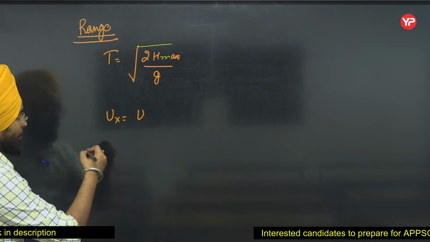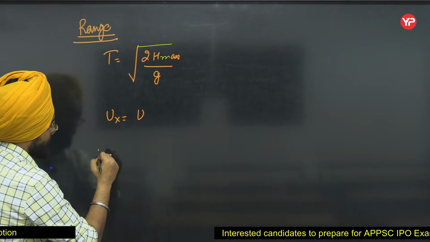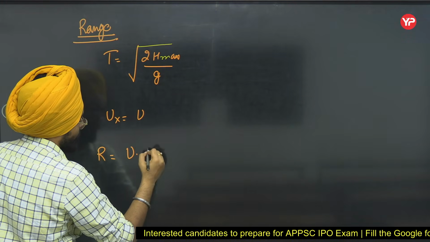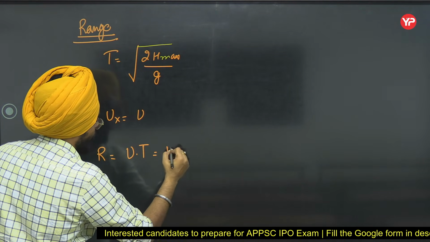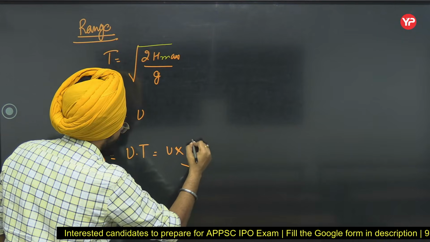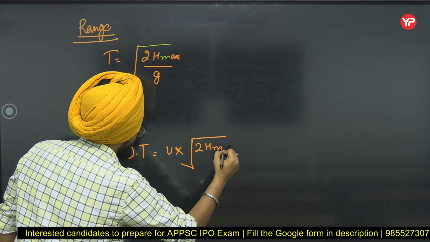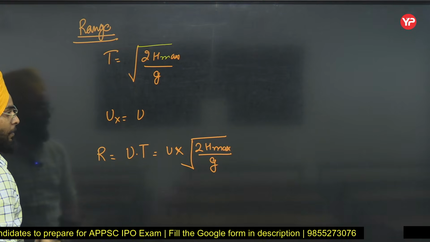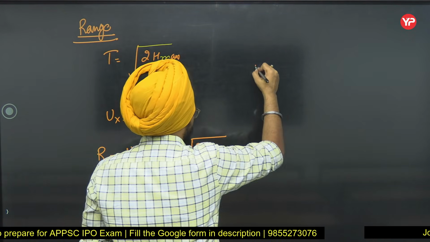So I can say the distance or range in this case will be U into T, or U into under root of 2 H max by g. So we got a formula for range as well.